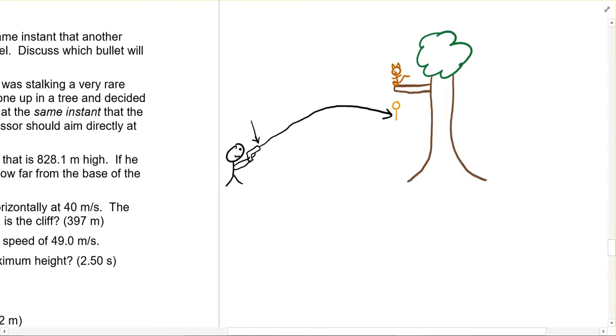Oh, he's a different color now too. It's a monkey. I'm not an artist, you can tell.